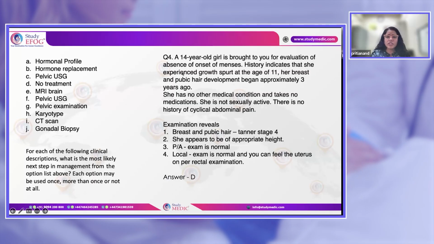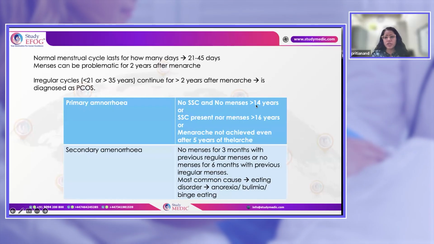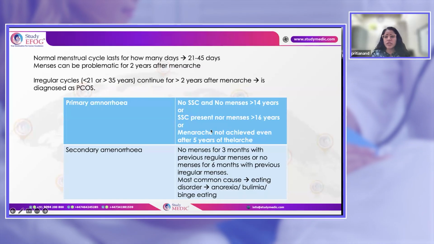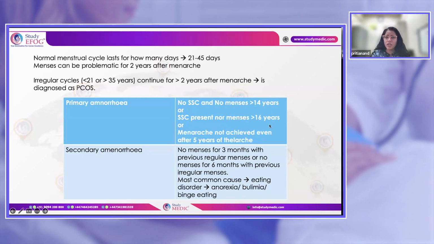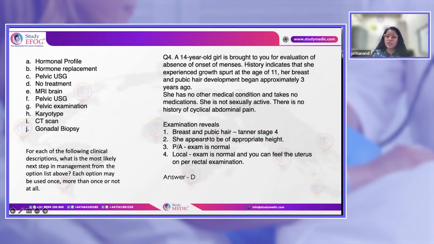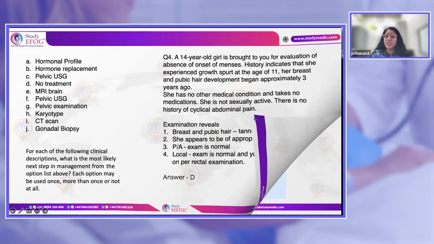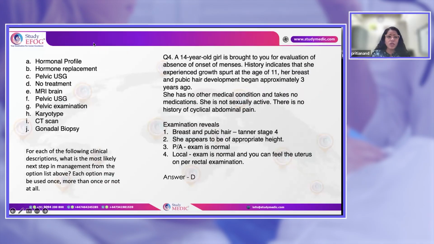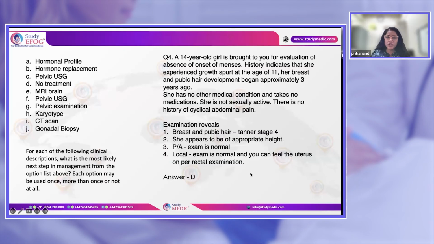Look, patients who present with no menses and no secondary sexual characters and are more than 14 are considered a case of primary amenorrhea. Or if the secondary sexual characters are present but menses have not happened by 16, then these patients are considered primary amenorrhea. Right now, she is still 14 with well-developed secondary sexual characters, but definitely there is absence of menses. But we can wait till 16 years, right? So in this patient, because examination is already done and is normal, she will require no treatment, no investigations, no management right now, only reassurance.